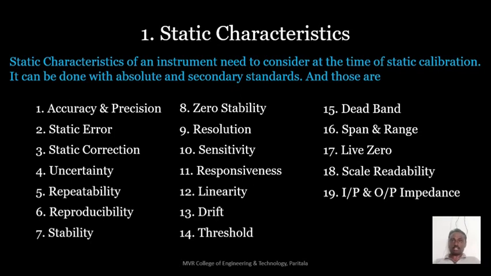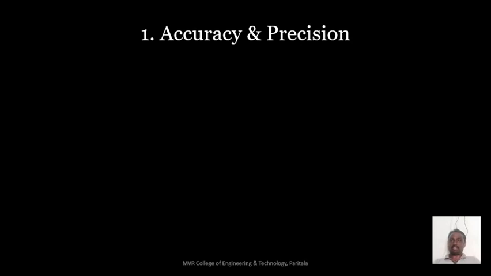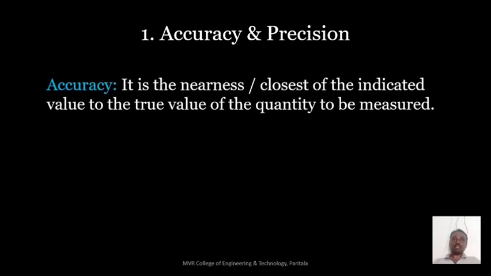So in the present class, first we can see what is accuracy and precision. Accuracy is the nearness or closeness of the indicated value to the true value of the quantity to be measured. What is the meaning of this sentence? Accuracy means it is the nearest value to the value which is to be measured.